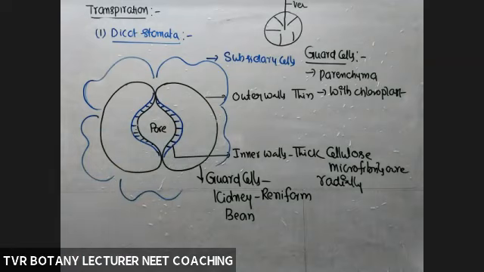Now, what about the distribution of stomata in dicot leaves?